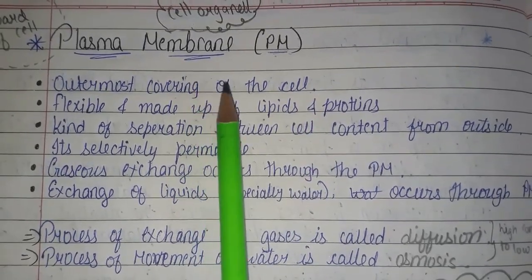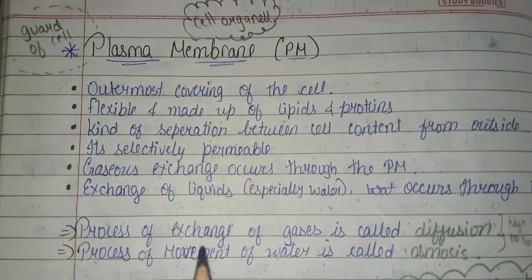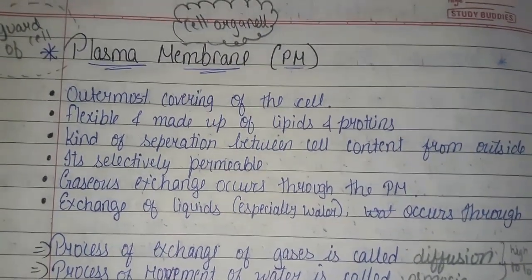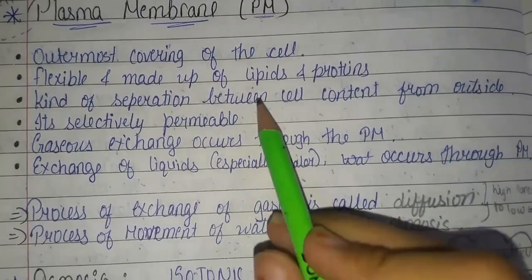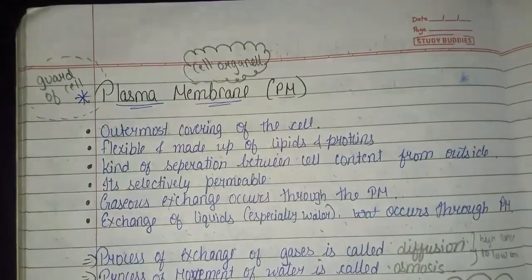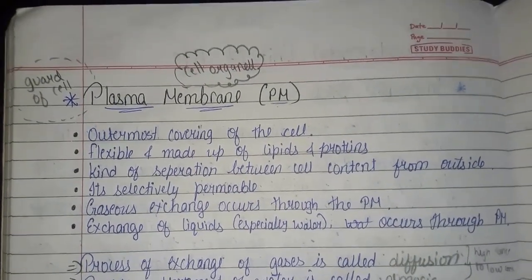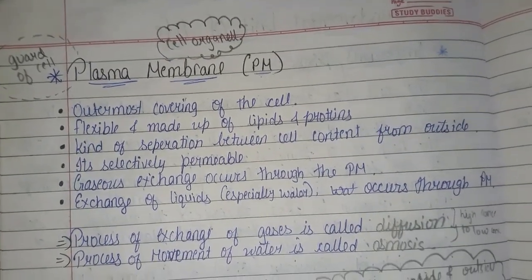Now what is plasma membrane? It is the outermost covering of a cell, flexible and made up of lipids and proteins. It is a kind of separation between the cell content and the outside. What does a plasma membrane do? It separates the outer content from the cell.